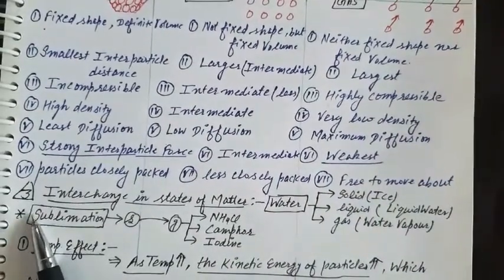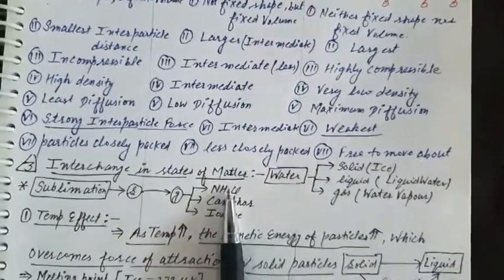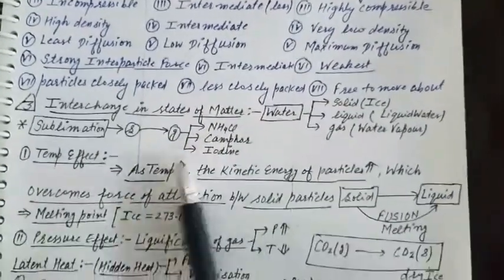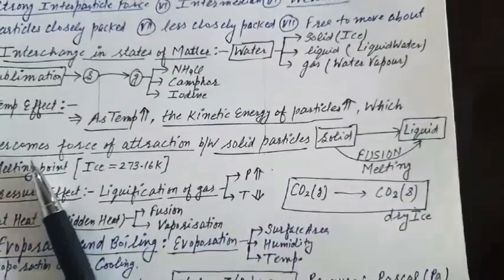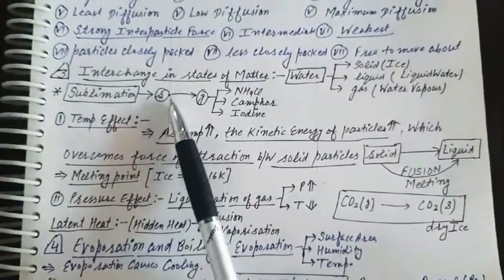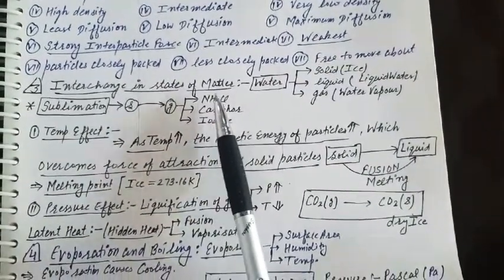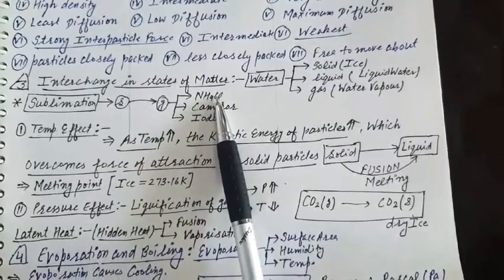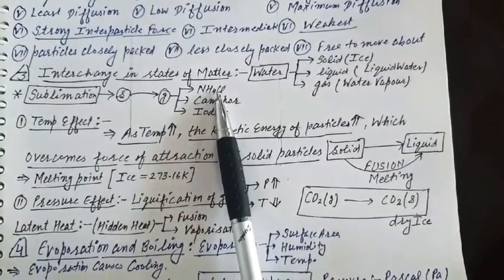Third point is the interchange in the state of matter. What does interchange mean? Interchange means the conversion of one form into another form is known as interchange in the physical state of matter. So matter can be interconvertible to each other at special conditions.